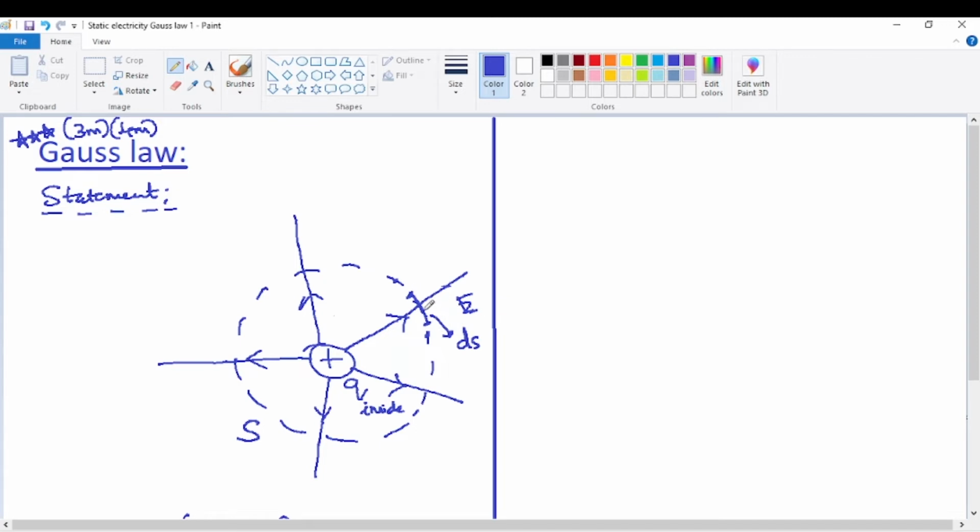Through this small elemental area, only a small number of lines of force pass. But the number of lines of force passing through this small elemental area is what? Flux. So the small flux passing through this elemental area is simply denoted as d phi. Total flux is phi, the regular symbol for flux. So small flux is denoted as d phi. These are regular symbols. Always d stands for differential.